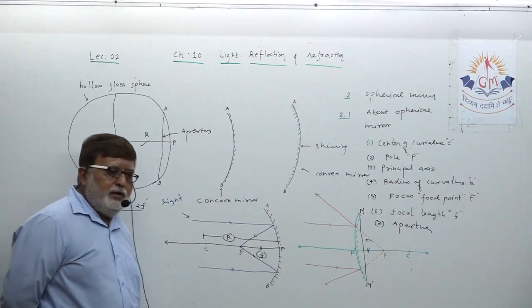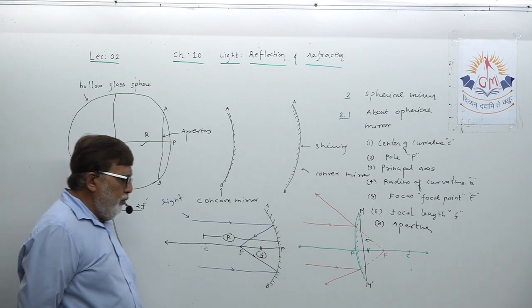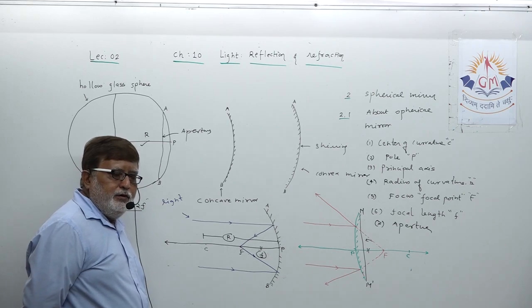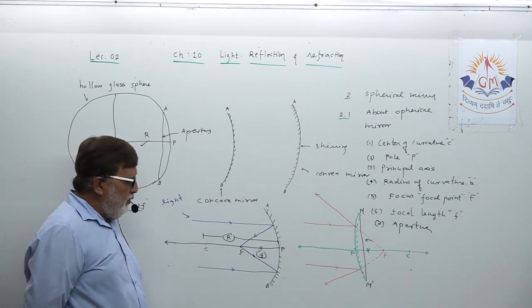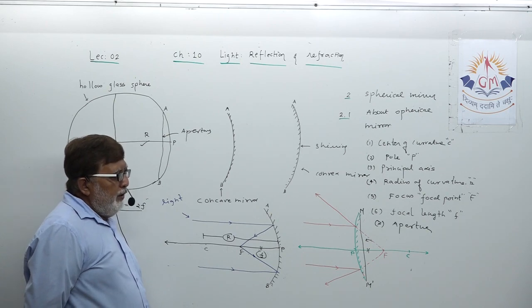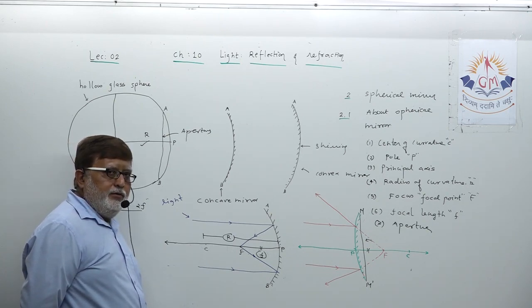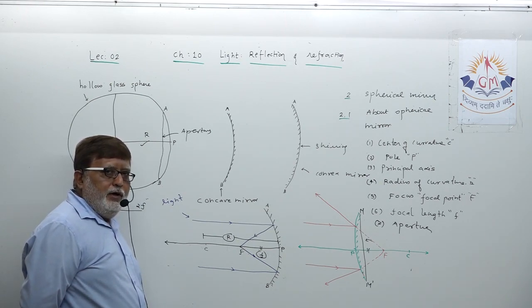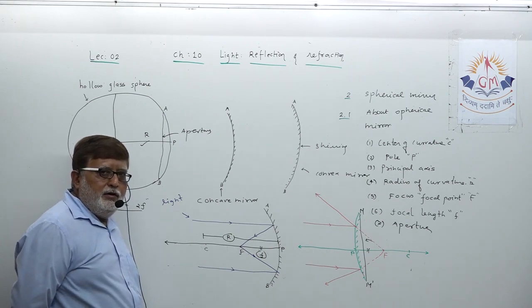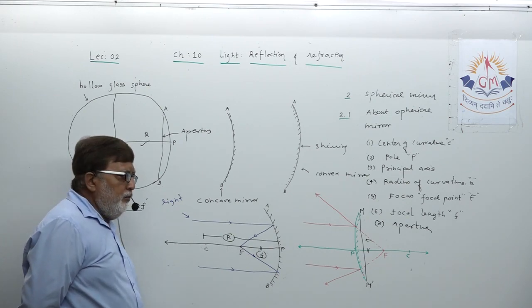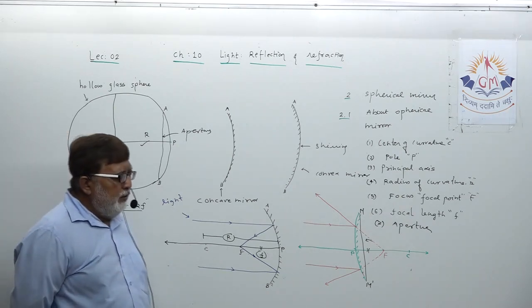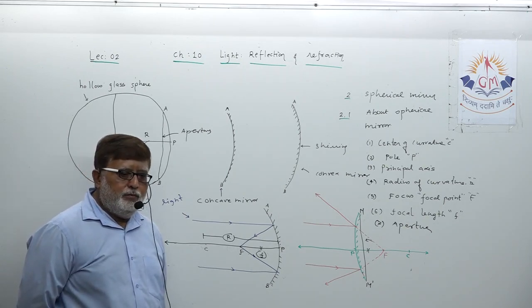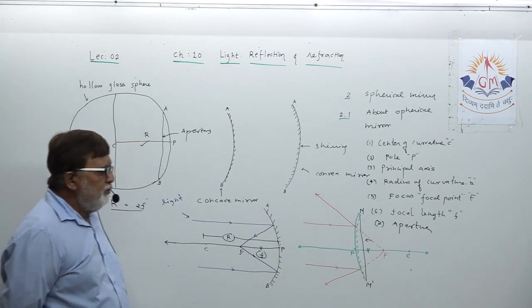An imaginary line passing through the pole and center of curvature is known as the principal axis. Radius of curvature: the radius of the sphere is known as the radius of curvature of the mirror, symbolized by capital R.